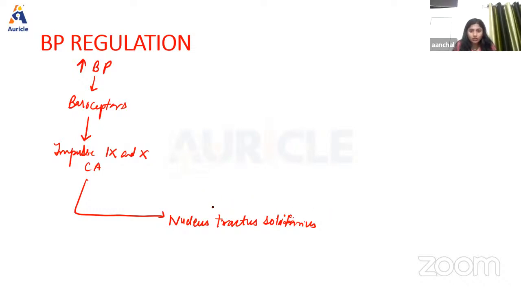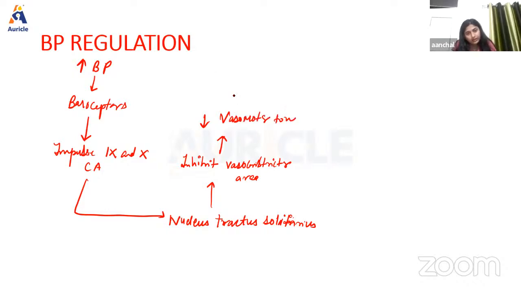First, it is going to inhibit the vasoconstrictor area, which will decrease vasomotor tone, and there will be dilation in blood vessels. Okay. Now, second thing, it will also stimulate the vasodilator area.